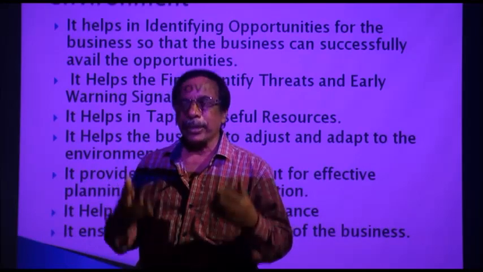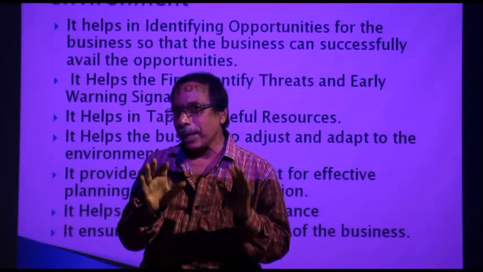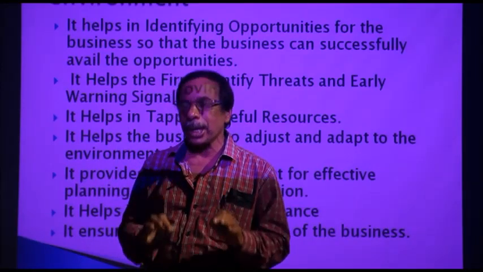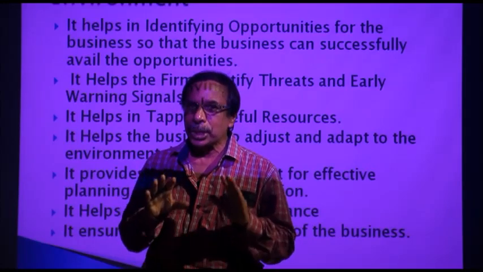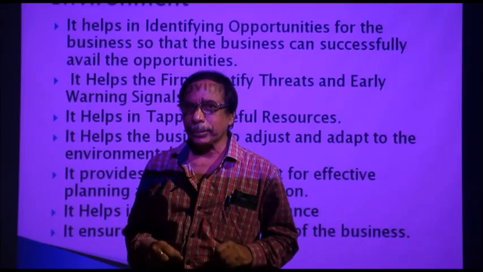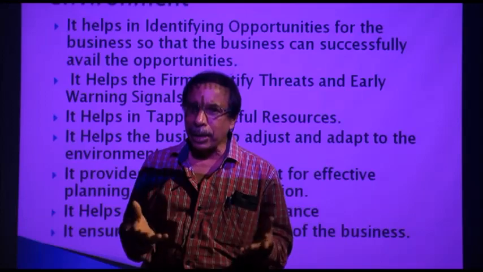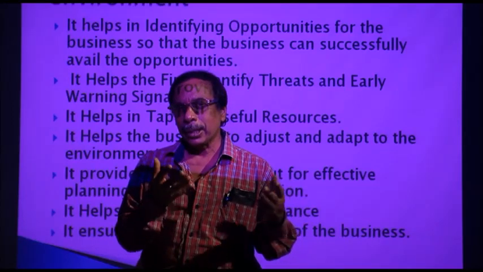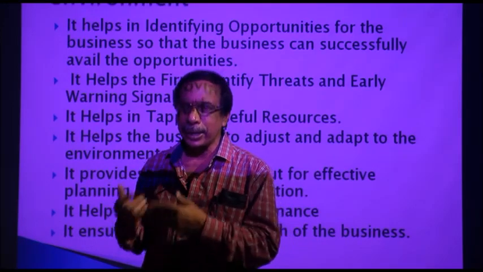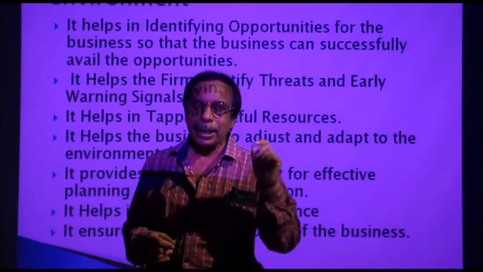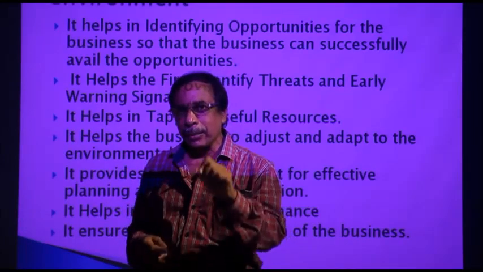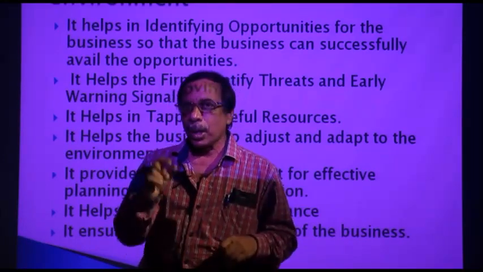So when a business organization studies the environment, it studies for finding out the strength, weakness, opportunities and threats. In that case, SW, that is strength and weakness, are internal.